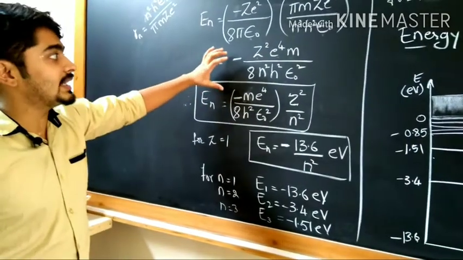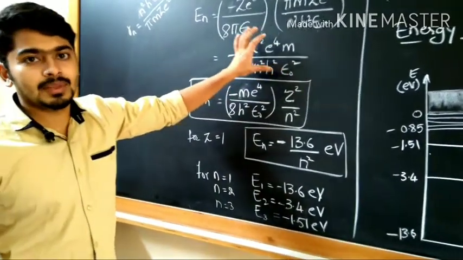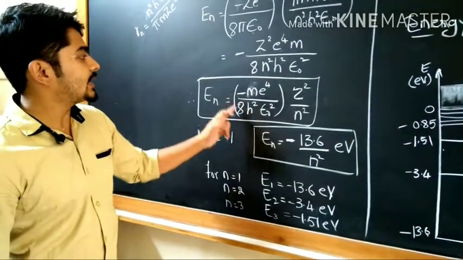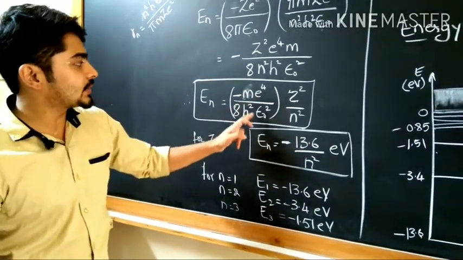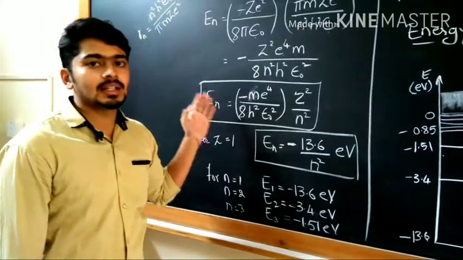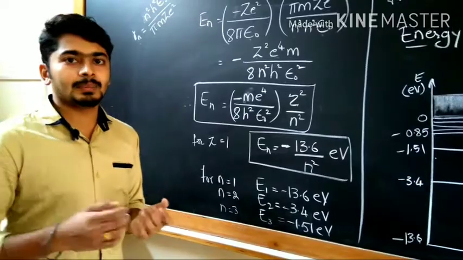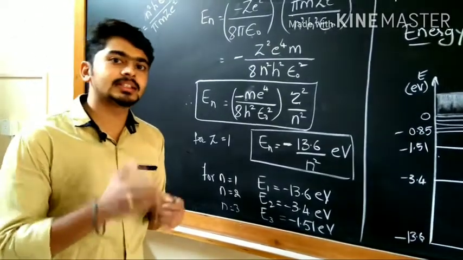But again there are some constant parameters and variable parameters. I have separated them. Minus m e power 4 by 8 h square epsilon naught square is constant, and Z and n are variable. For a hydrogen atom, Z is also constant.